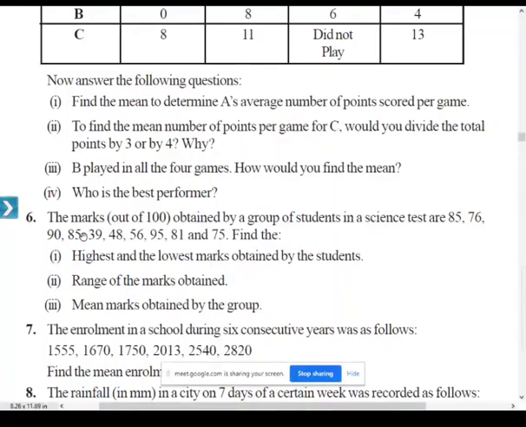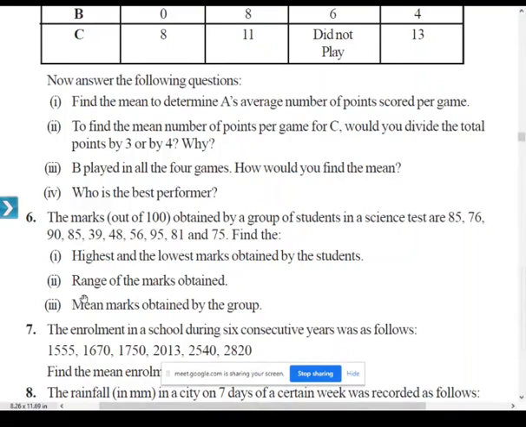The question is: the marks obtained by a group of students in a science test are 85, 76, 90, 85, 39, 48, 56, 95, 81, and 75. Find the highest and lowest marks obtained by the students. What is the highest mark obtained by a student here? 95 is the highest, and in the same way the lowest mark obtained by the students is 39.